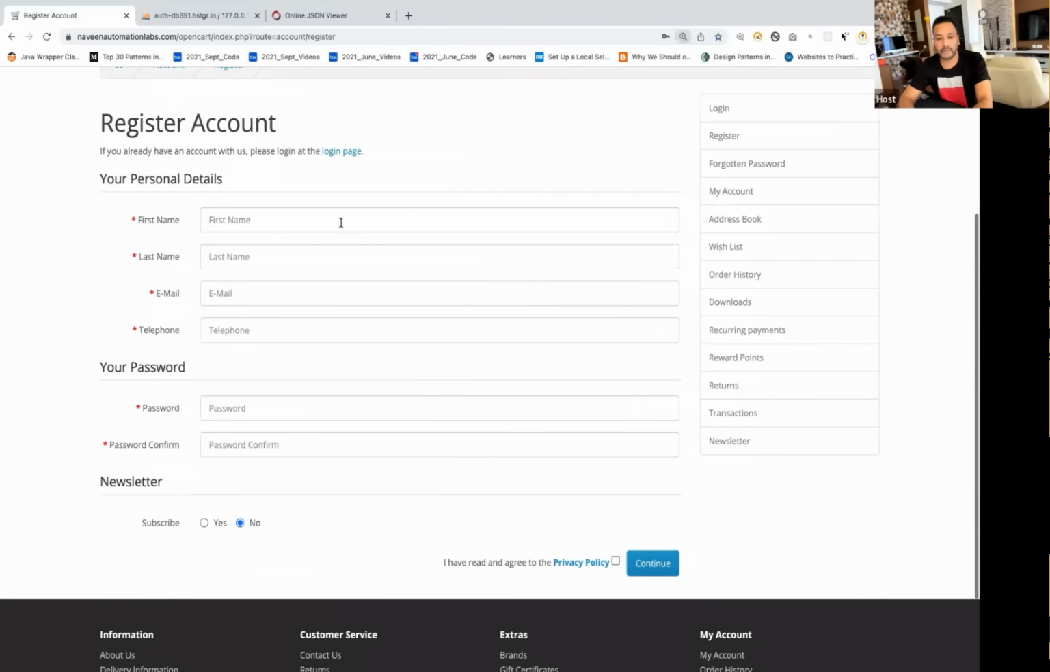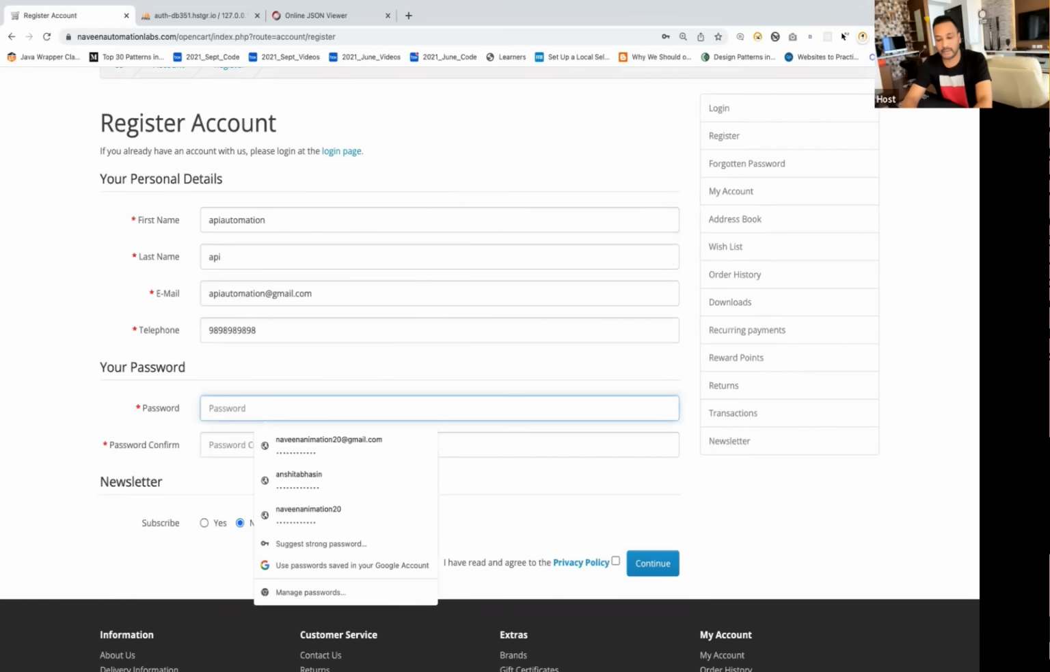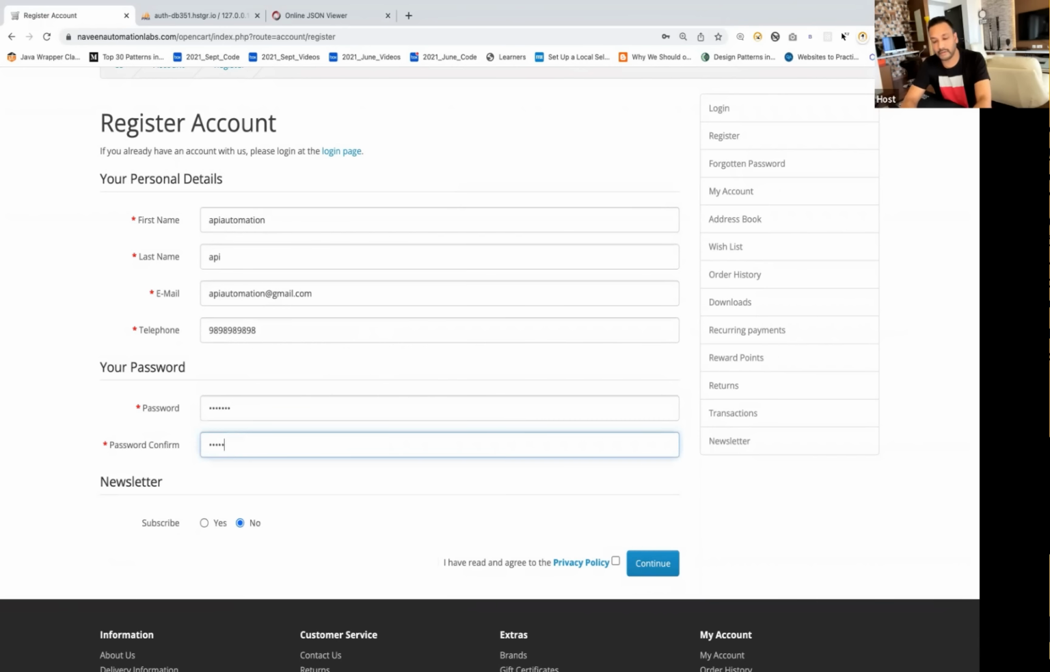Any user, for example, let's say this is my API automation user, and then I'm writing the last name is API, and then I'm writing apiautomation@gmail.com. Let's see. Telephone number, I'm writing 1 2 3 4 5 6 7 8 9 10. And the password I'm writing, let's see, API@123. Again, the password API@123. Privacy policy, this, and this is the email that will be registered.